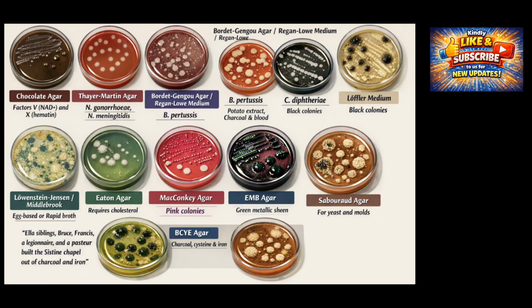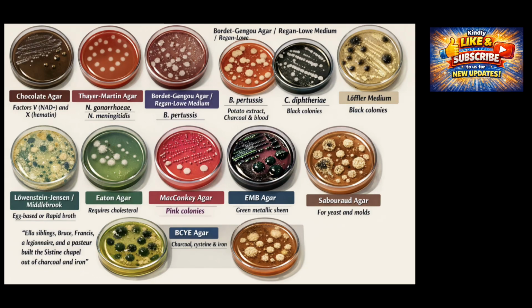Mycobacterium tuberculosis is frequently tested as a slow grower, which immediately distinguishes it from organisms diagnosable by routine culture. It requires Löwenstein-Jensen or Middlebrook medium, and growth may take weeks. Acid-fast staining identifies mycolic acids, but culture is required for confirmation and drug susceptibility. A common test angle contrasts acid-fast stain positivity with slow culture growth, reinforcing that stain and culture answer different diagnostic questions. Mycoplasma pneumoniae demonstrates the extreme end of fastidiousness.